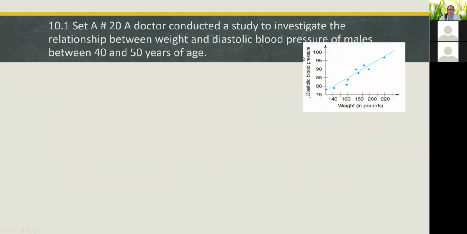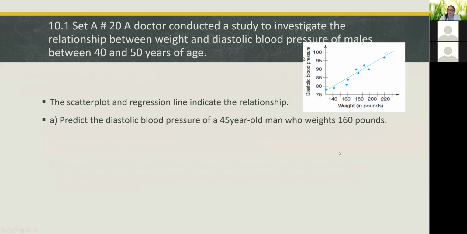Okay, on number 20, it says a doctor conducted a study to investigate the relationship between the weight and the diastolic blood pressure of males between 40 and 50 years of age. Right? So he's already collected some data, he's plotted his data, and he's put in a best fit line. Okay, so we have the scatter plot with the regression line.